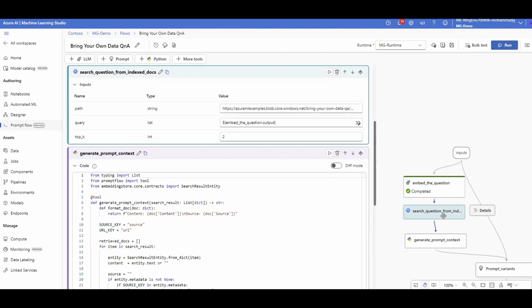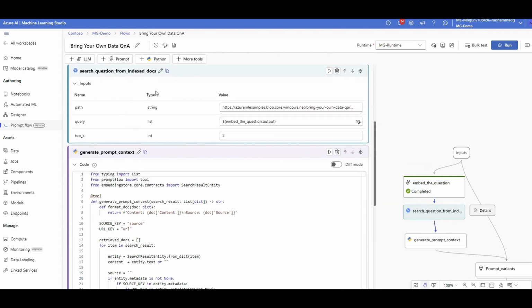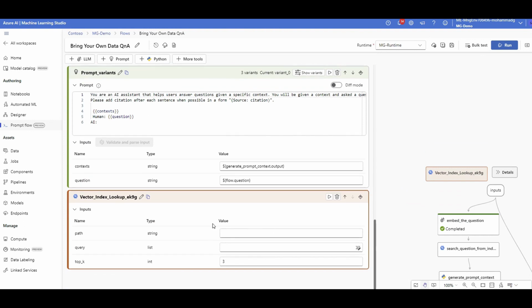What is the next step here? Now I need to search question from index documents. Now I have embeddings of the user question. I should go to the source of data, which is indexed, to bring the relevant data back to the prompt and start answering the question. So how this step got created, it is not LLM, you're right. It is actually sort of a vector index. So if I click on more tools, you see there's something called vector index lookup. If I click on it, there you go, something similar happened.